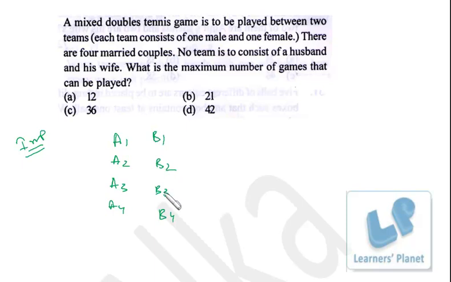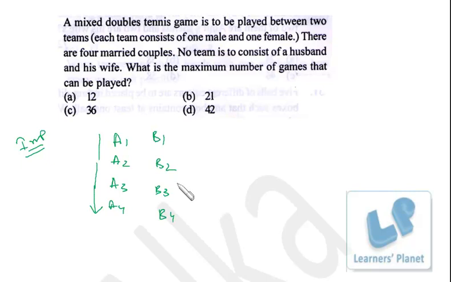B2 should not come here. B3 should not come here. B4 should not come here. These 4 are fixed persons, right? You might have learned that problem of envelopes and letters, that all the letters should get into the wrong envelopes, right? Suppose there are 4 envelopes and 4 letters. In how many ways can we arrange them so that each letter gets into the wrong envelope?